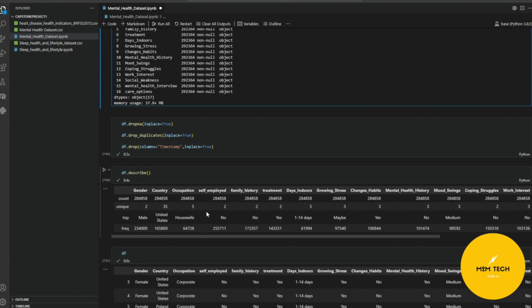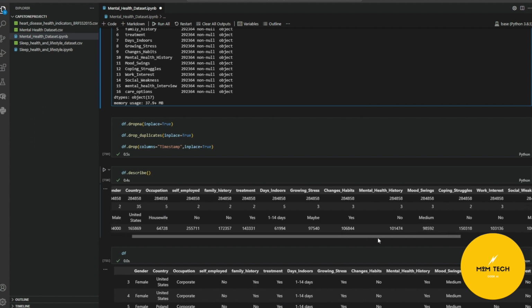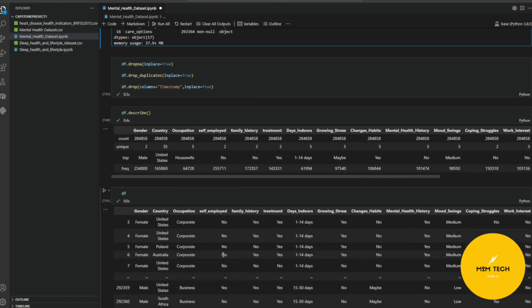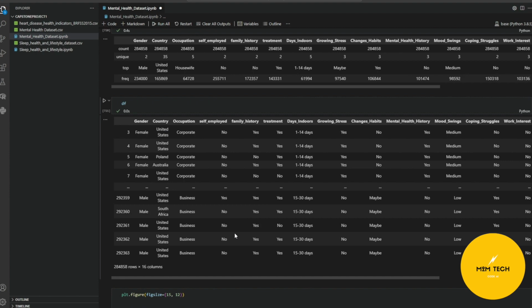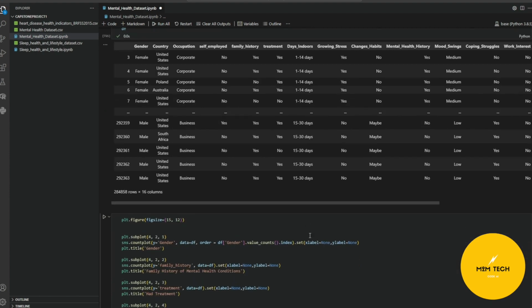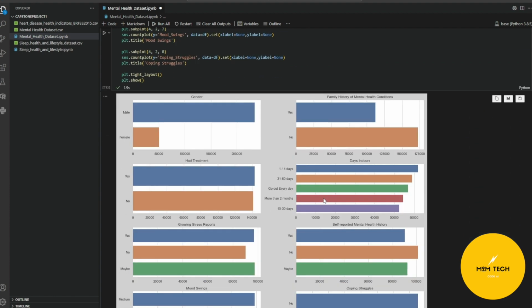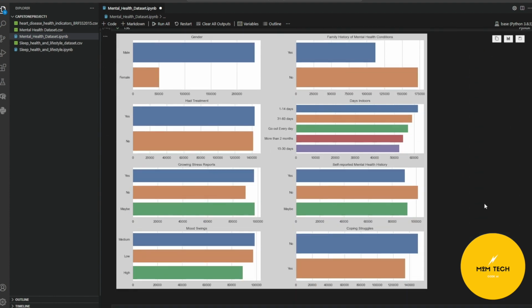Here we're trying to figure out how our data set looks from a statistical analysis. Primarily for me, it was to check how many unique values each column has, to see if there are any outliers. And it seems like everything's okay because most of the columns are yes, no, or maybe. And this is our final data frame that we're going to be working with. So we're going to start with a little bit of basic data analysis. This is just the distribution of most columns and the answers for each one of them.